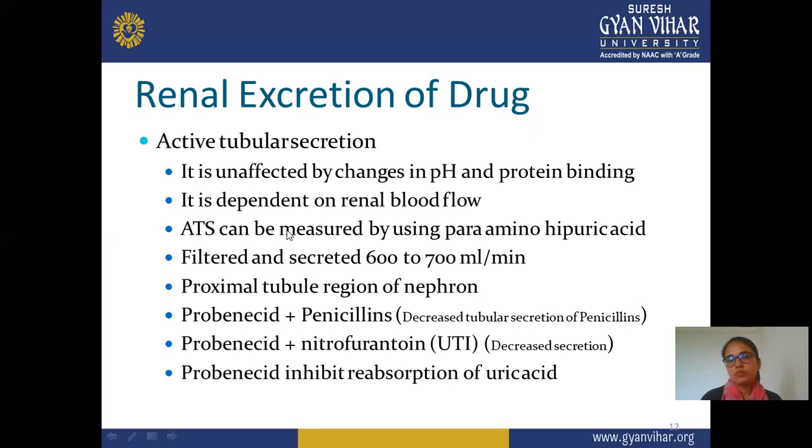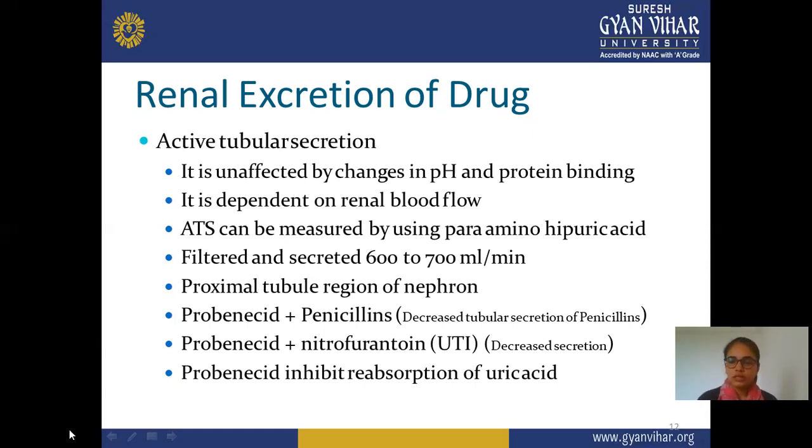It may show more or less secretion through active tubular secretion due to different classes of drugs. This is an example: with penicillin, decreased secretion of penicillin; with nitrofurantoin, decreased secretion of both drugs; and when we take only single probenecid, it inhibits reabsorption of uric acid.